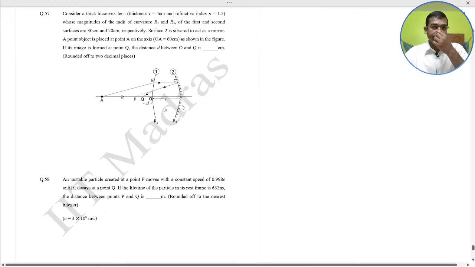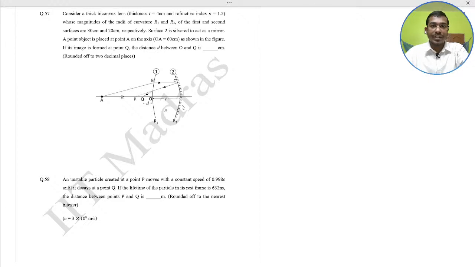Consider a thick biconvex lens whose magnitude of radii of curvature R1 and R2 of the first and second surfaces are 30 and 20 cm respectively. Surface 2 is silvered to act as a mirror. A point object is placed at point A on the axis, OA 60 cm. As shown in the figure, if its image is formed at point Q, the distance d between O and Q would be what in cm?